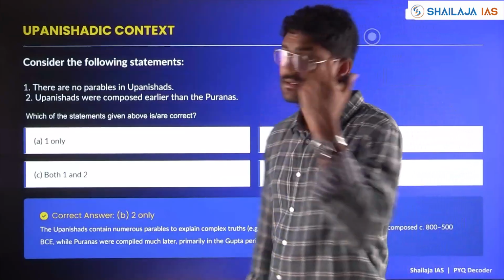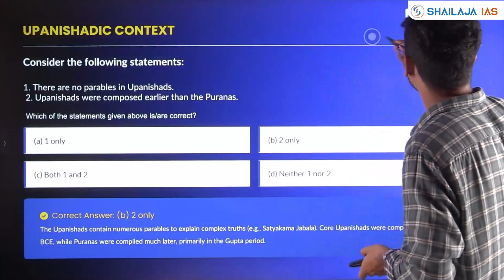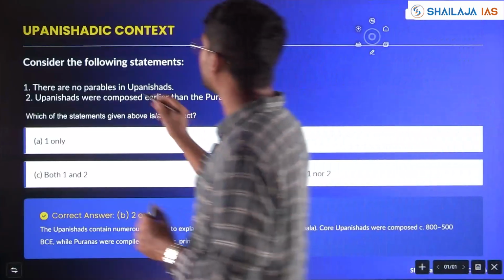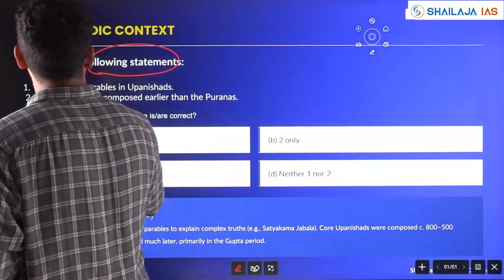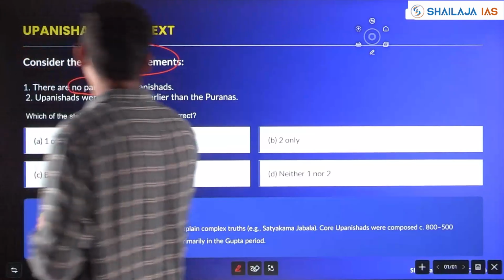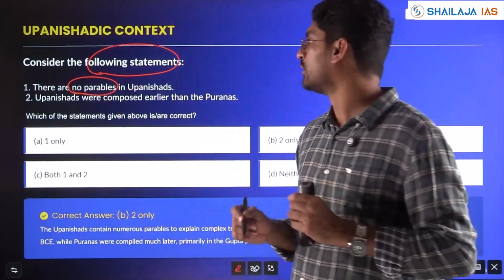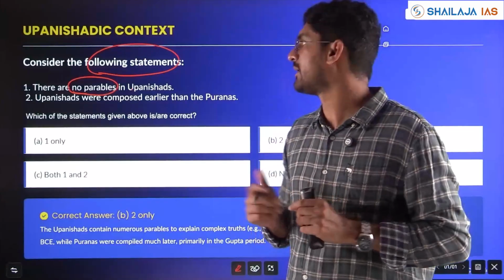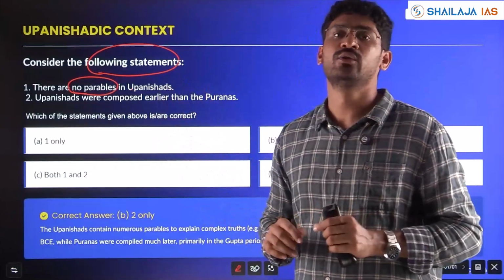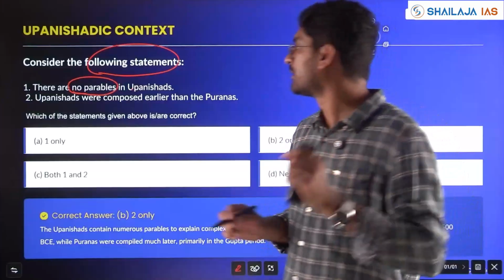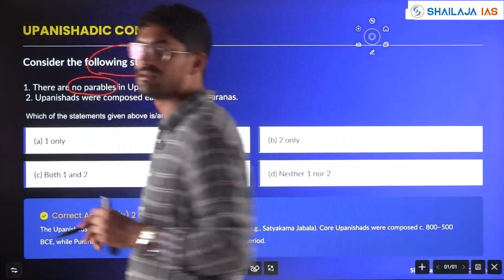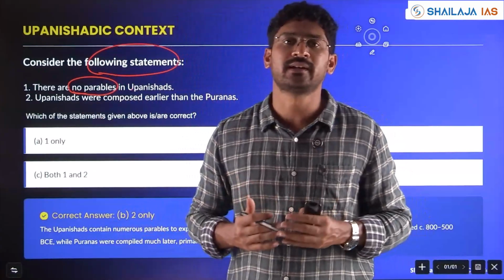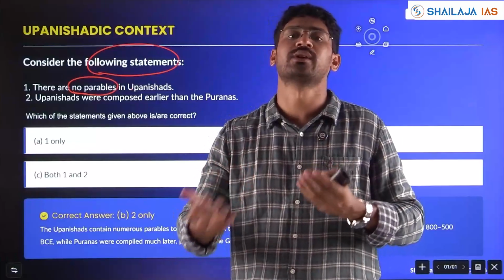Next, Upanishads. Again, Upanishad literature. Question has come. Consider the following statements. There are no parables in Upanishads. What did I tell you in class 1? Whenever extreme statements are given with respect to historical literature, you treat them with extreme caution. No parables. See, the Upanishads is to sit with the Guru and ask questions and get answers.